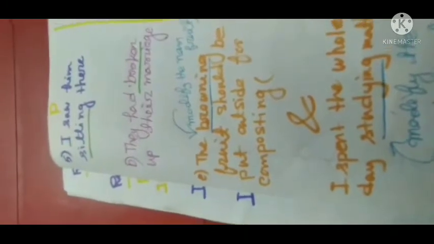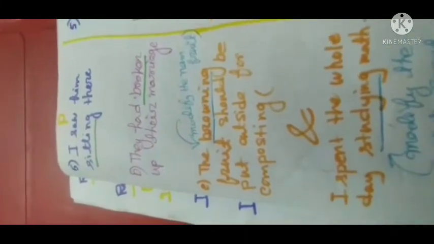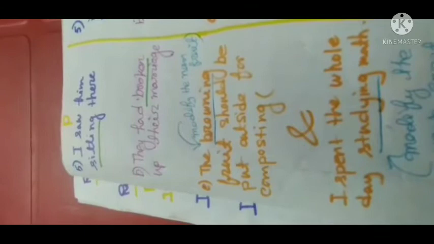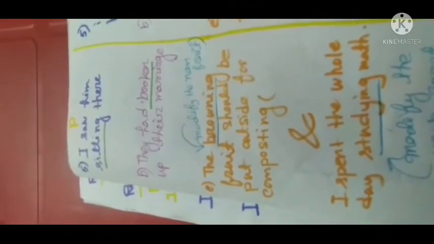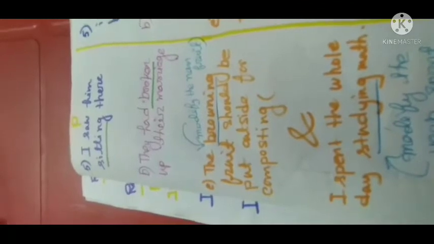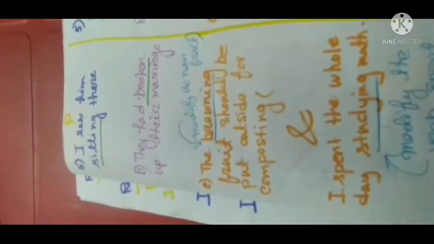Another example, see, the browning fruit should be put aside for composting. Here, the word browning is modifying the noun fruit.